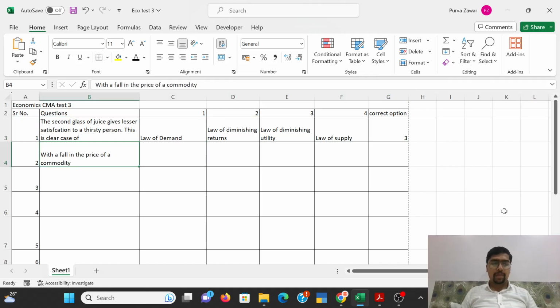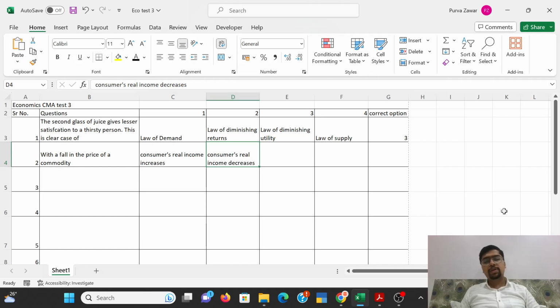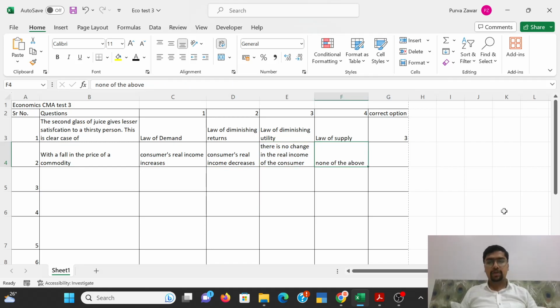Next question: with a fall in the price of a commodity, consumers' real income will increase, consumers' real income will decrease, there will be no change in the real income of the consumer, none of the above. So if the prices of the commodities fall, what's going to happen? Will the real income increase, decrease, no change?